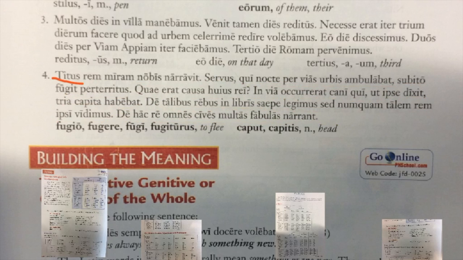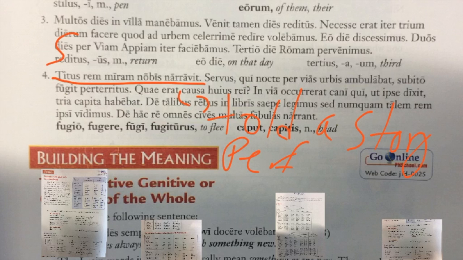So, Titus rem miram nobis narravit. Titus here is our subject. Our verb is here narravit, which means told a story. Narravit is perfect tense and third person singular. And the only fifth declension noun that we have here is rem, which is accusative and singular.